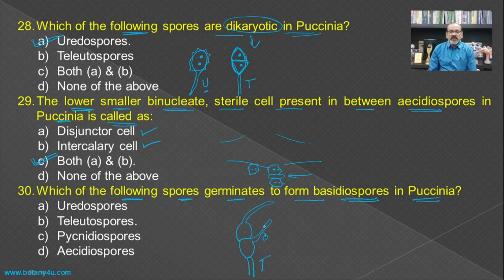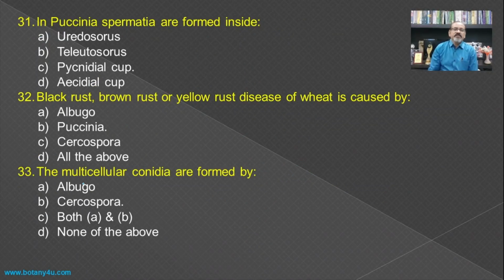So here there is a formation of such a type of the basidiospores after the germination of the teleutospore, and hence the teleutospore becomes the answer for this question.